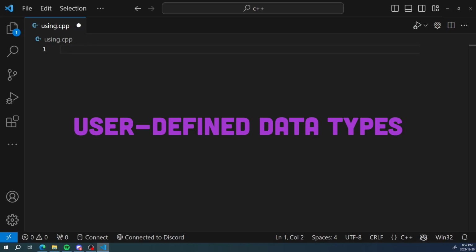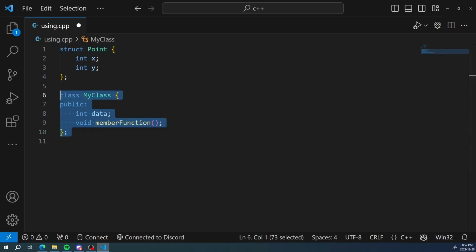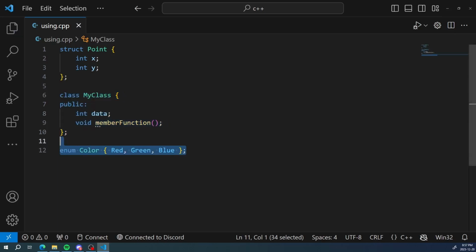As for user-defined data types, there are structures, which group together variables under a single name, available to all methods in your program by default, classes, which are similar but also restrict access to variables outside of the class itself and are not available by default, and enumeration, a named set of constants.